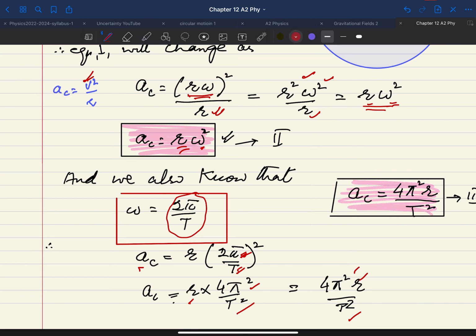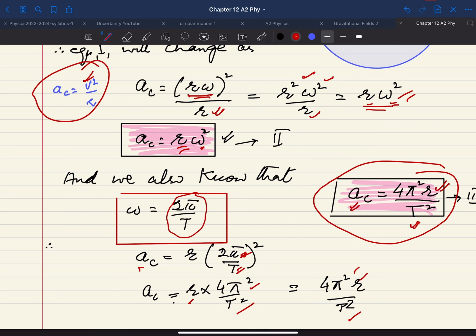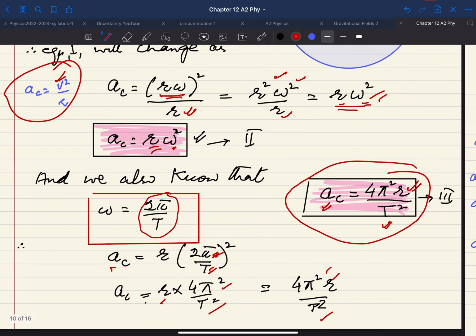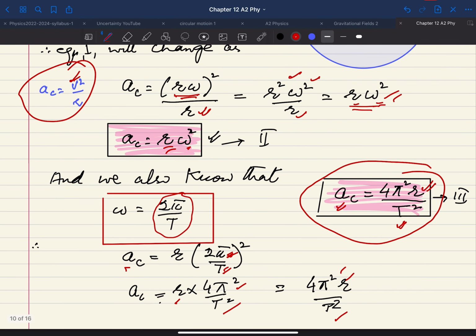That is, if in one problem the time of rotation is given and the radius of the circle is given, and you need to calculate the centripetal acceleration, then very simply you will use this formula. Of course, you need not go to this formula or this formula. So this is the third form of the same thing, and we can write any centripetal acceleration in this way as well.